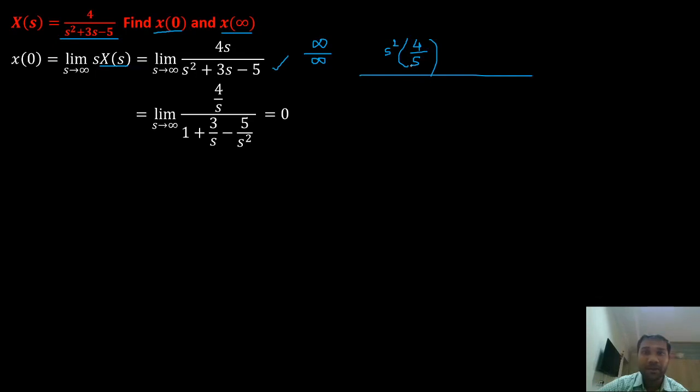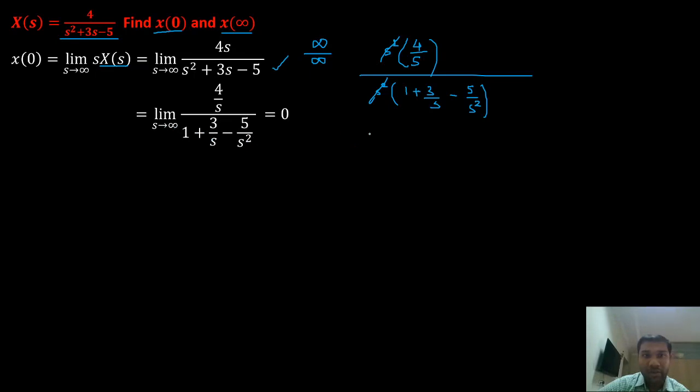Similarly, if I take s square common in the denominator, I'll have 1 plus 3 by s minus 5 by s square. So this s square and s square will now get cancelled. So what do I have? 4 by s divided by 1 plus 3 by s minus 5 by s square.